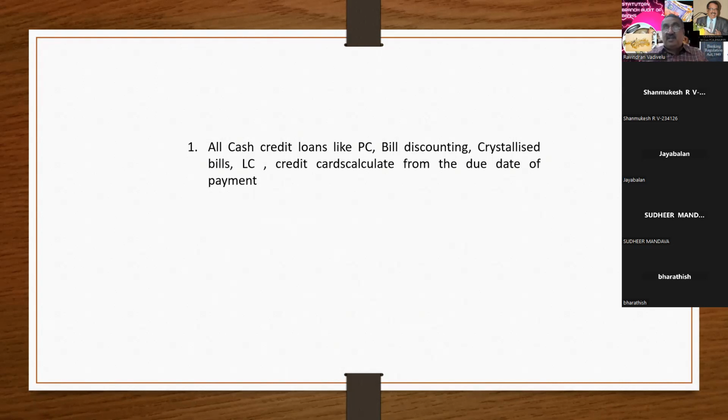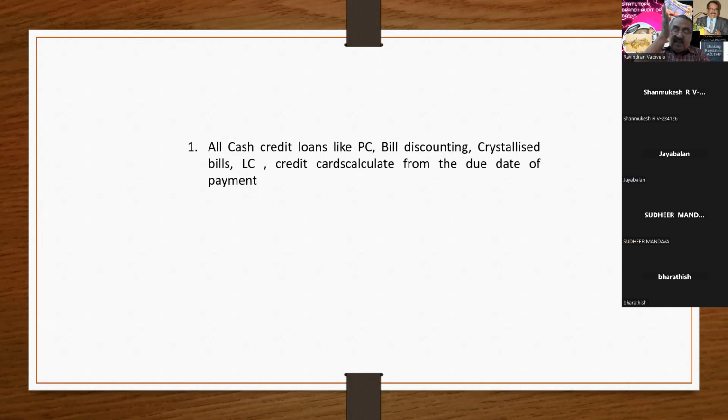With reference to forex transactions, the loan has to be closed only out of foreign currency and it should not be closed out of Indian rupees. Then what the bankers do is buy the forex from the open market and adjust it to the loan account. This type of recalling the loan and closing the loan is called crystallized bills.